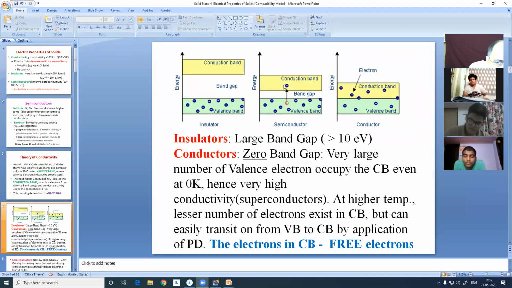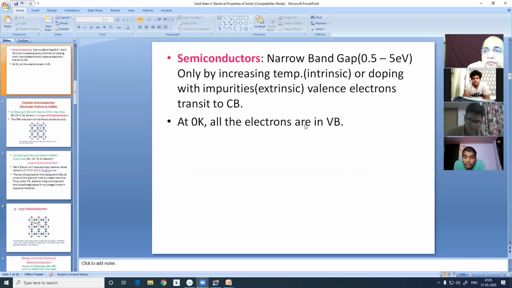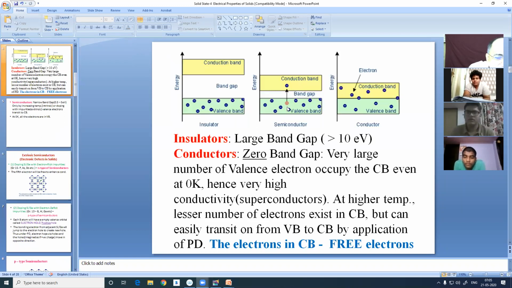Now, the case of semiconductors is very, very interesting. The band gap is not as high as insulators, but not zero as conductors. It is between 0.5 to 5 electron volt, and therefore when you raise the temperature, thermal energy is enough for elevating some of the electrons in the valence band to the conduction band and conduct electricity. So they are intrinsic semiconductors.